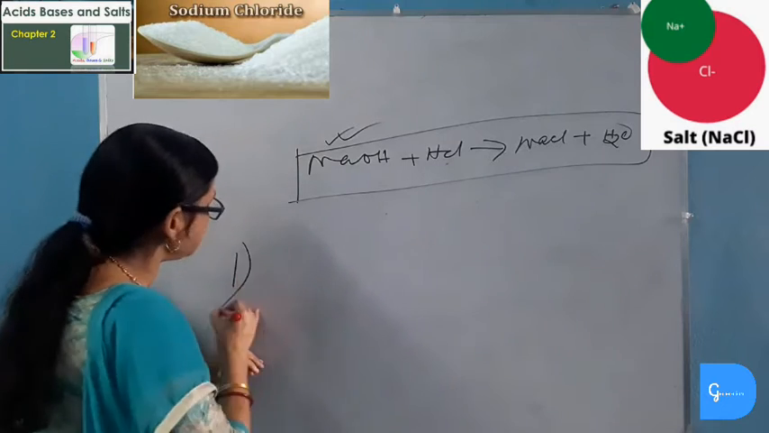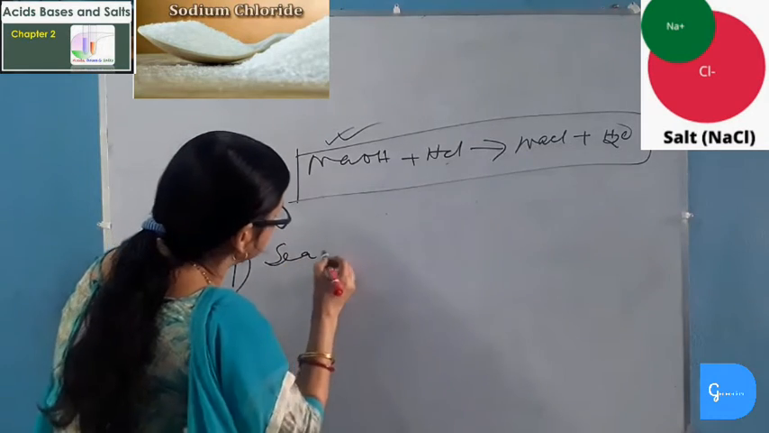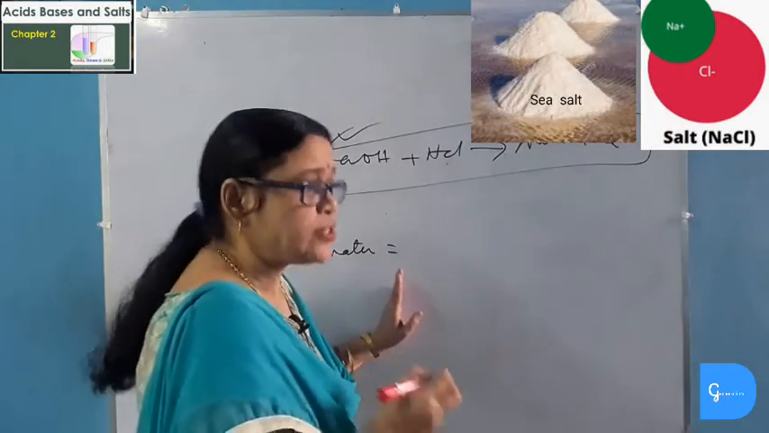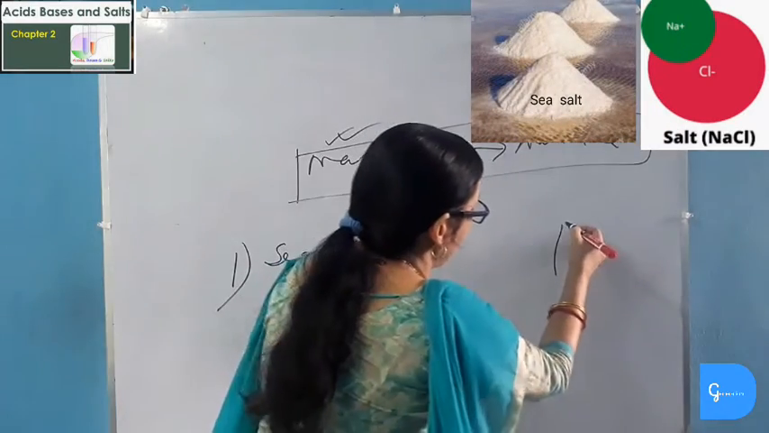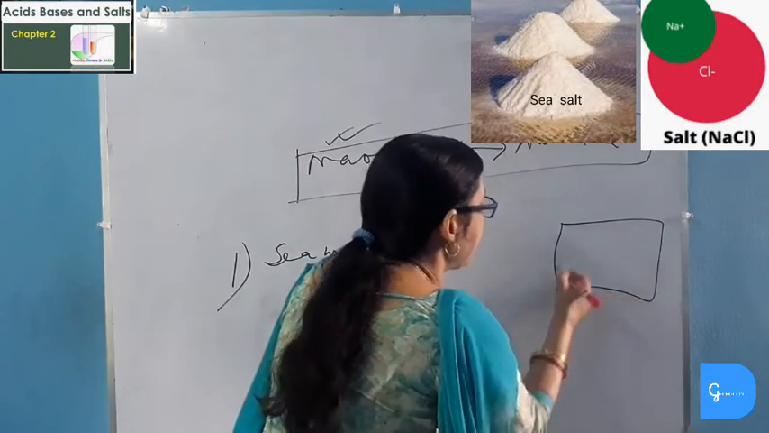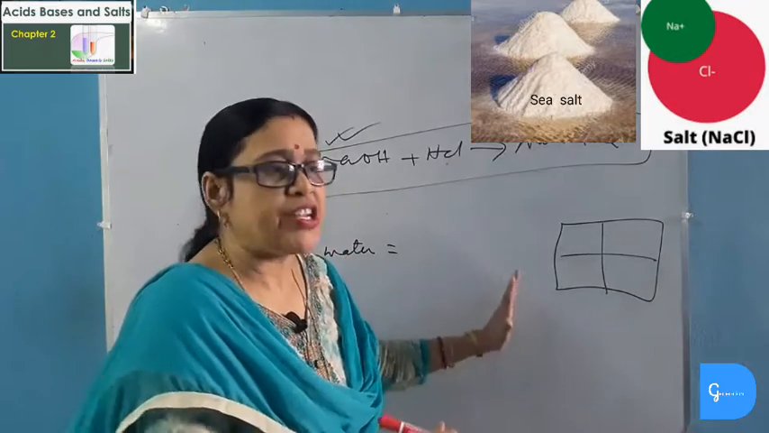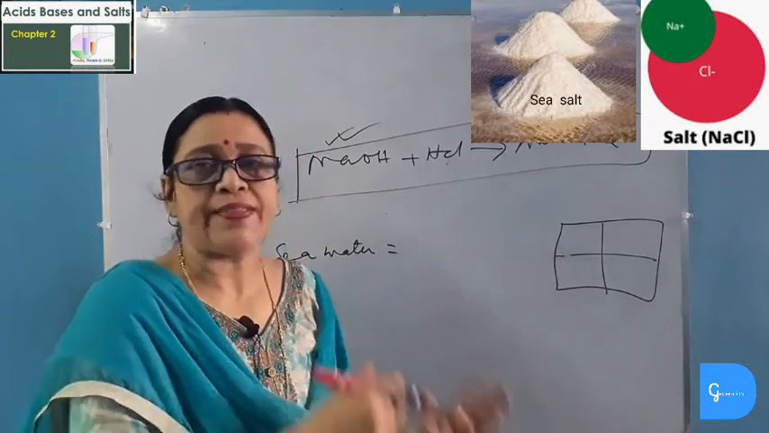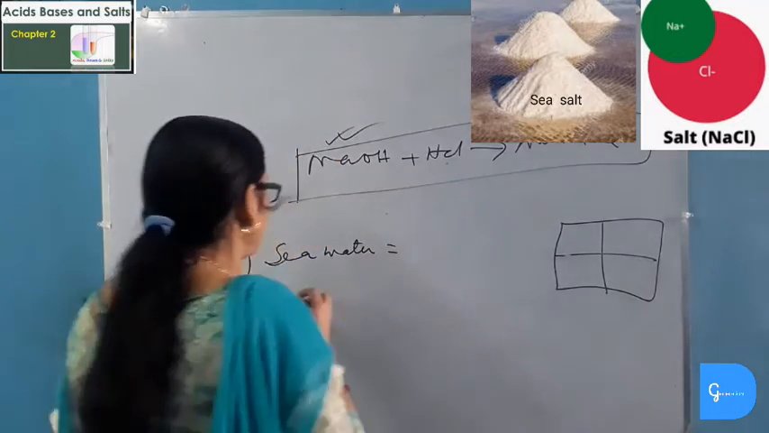First process is from the seawater. Sodium chloride is obtained by the evaporation of seawater. The seawater is collected in shallow large tanks and is made to evaporate. When the seawater is evaporated, the salt is left behind, which is filtered and then purified to obtain salt.